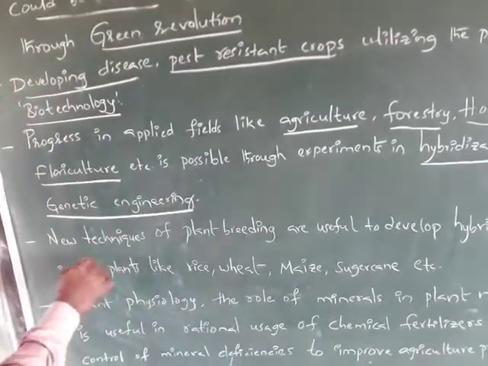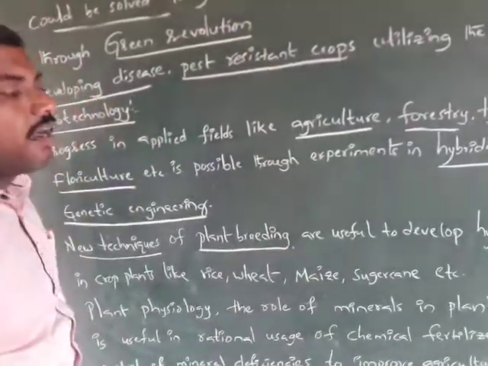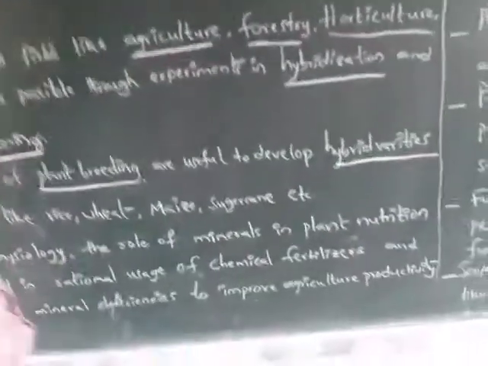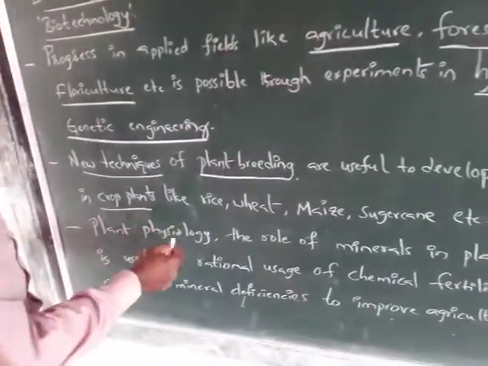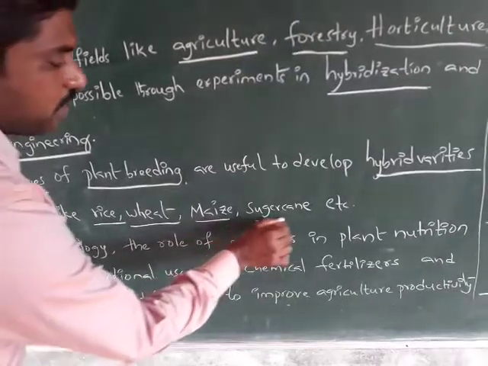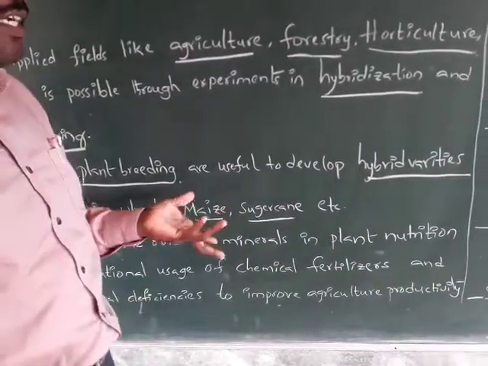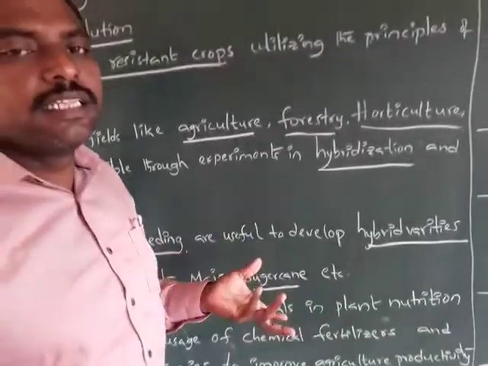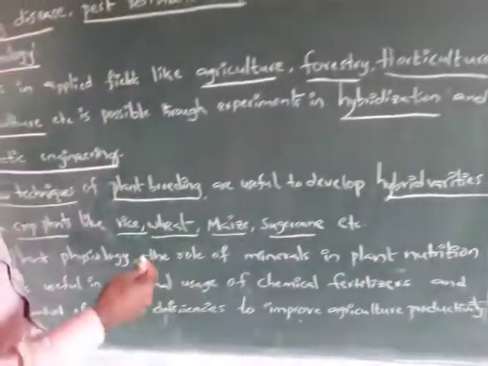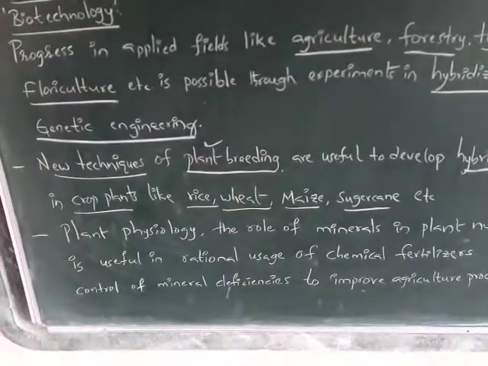The new techniques of plant breeding are useful to develop hybrid varieties in crop plants like rice, wheat, maize, sugarcane, etc., so that we can enhance our crop yield.